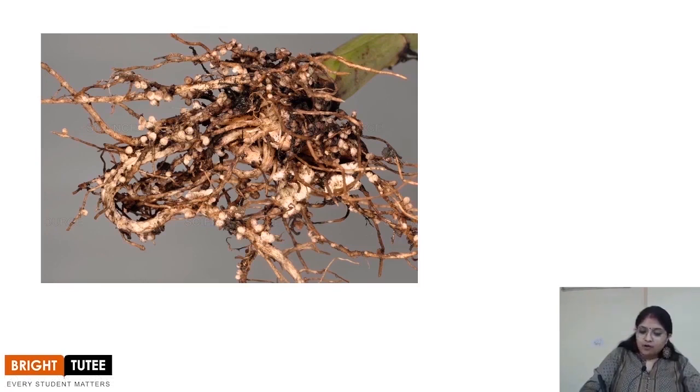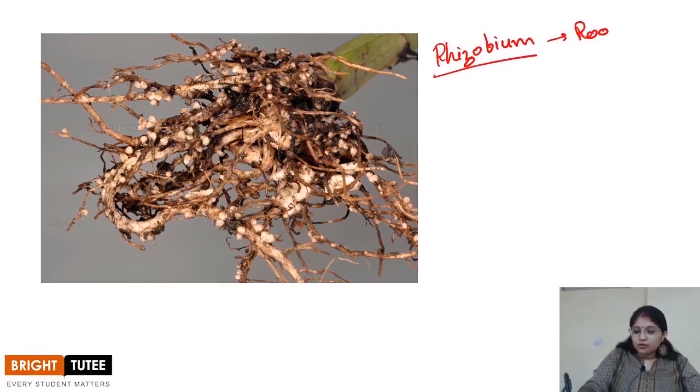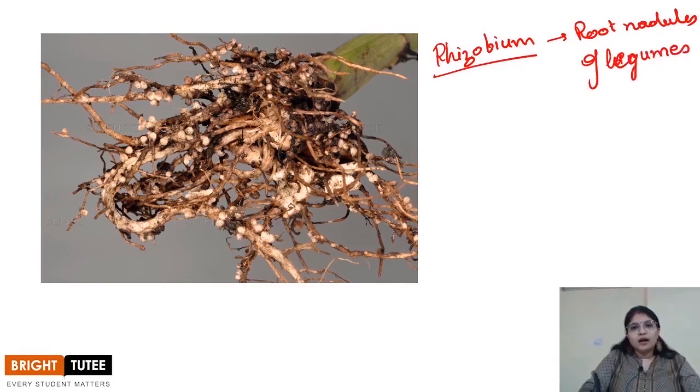Now, there is a kind of bacterium called rhizobium, right? This is a bacterium which stays in the root nodules of legumes, right? So in the leguminous plants, these rhizobium bacteria are surviving. If you see, these are the root nodules where you will find the rhizobium bacteria, right? And what this bacteria does is it fixes the nitrogen gas into soluble forms.